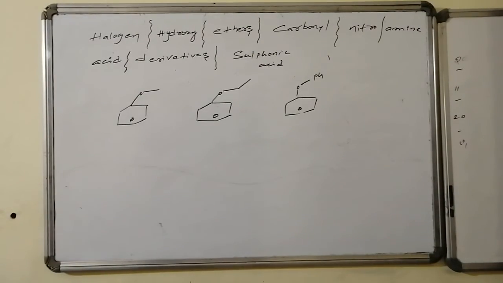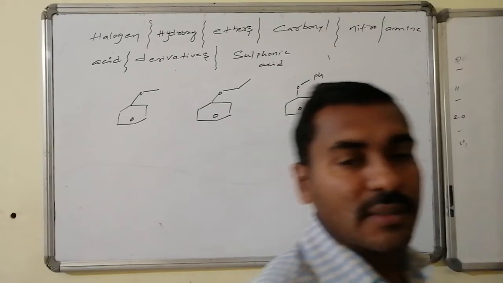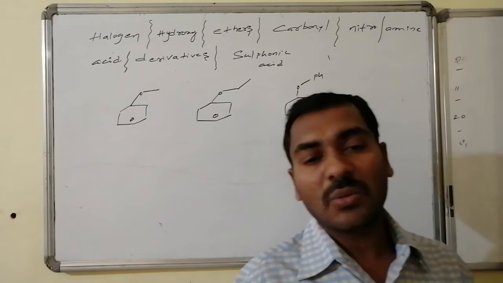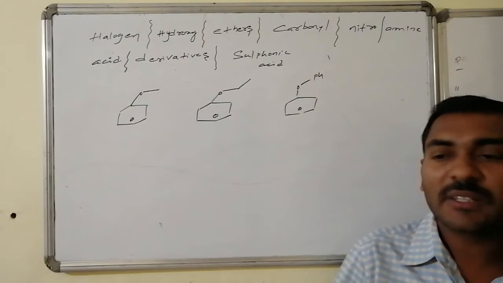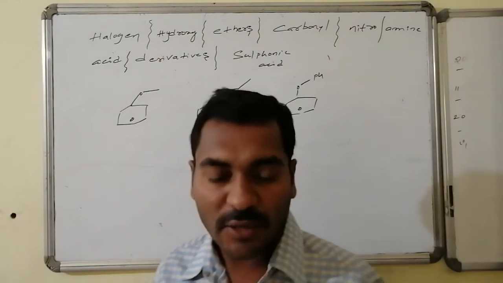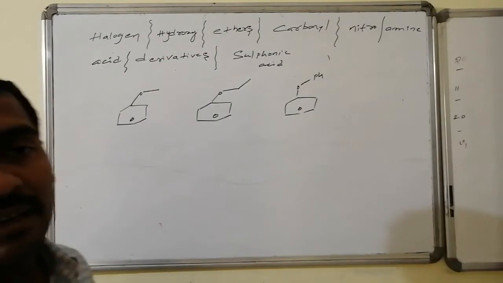Yes, these are all ethers. Ethers are nothing but oxygen in the middle connected with two carbon atoms, two alkyl groups or aryl groups. Here, for aromatic-related compounds, alkoxyalkane is the name.